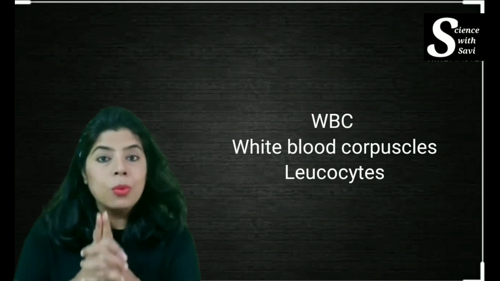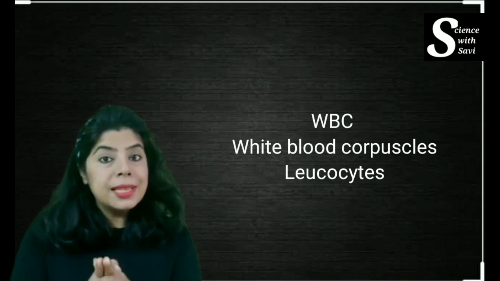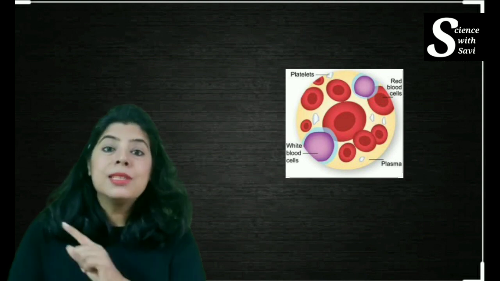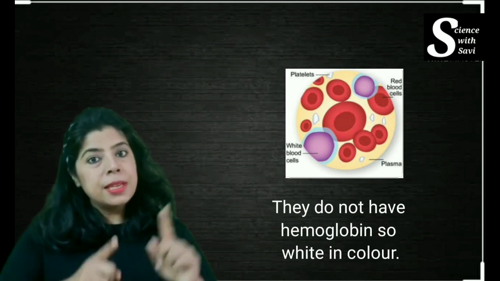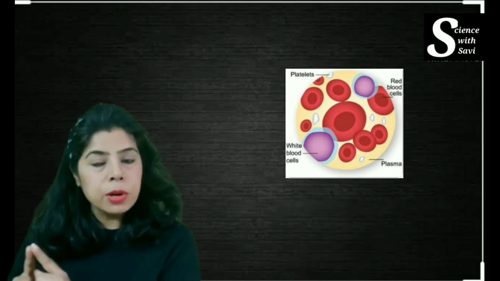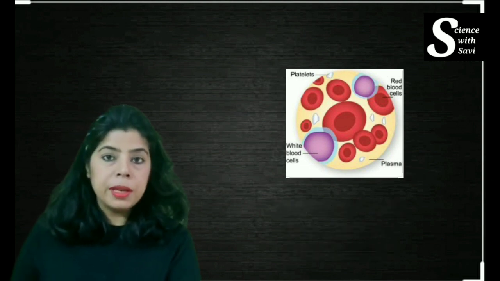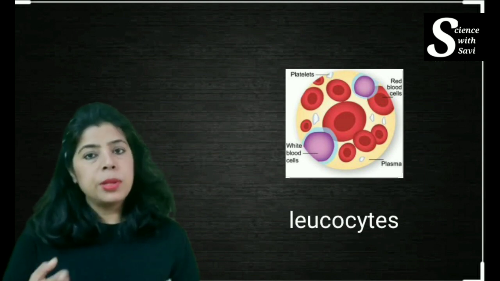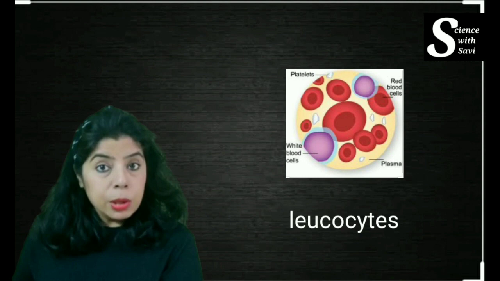With this, we come to the second important part, which is the WBC. WBC are the white blood corpuscles. Since their name is white, it means it does not have any hemoglobin. RBC is red because of the presence of hemoglobin. WBC is white blood corpuscle. They do not have any hemoglobin. They are also called leukocytes. Leuko means white, so they are also called leukocytes.